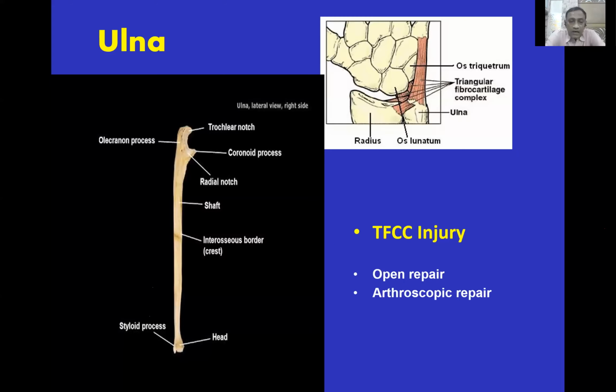Then the ulna. Ulna has got a trochlear notch, coronoid process, olecranon process, radial notch, shaft, interosseous border, head, and styloid process. An interesting topic where a question can be asked is TFCC injury, that is the triangular fibrocartilage complex. Nowadays, a lot of interest has developed in this, especially by the hand surgeons. If the patient has symptoms, diagnosis is made by MRI scan, and surgery is usually done by open repair or sometimes with arthroscopic repair.